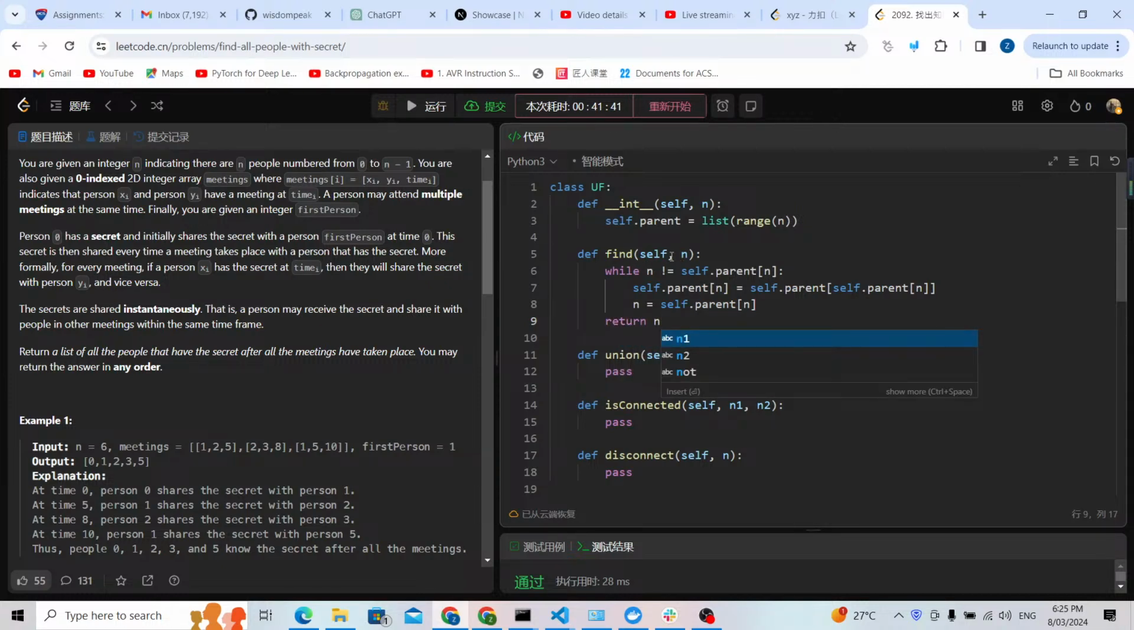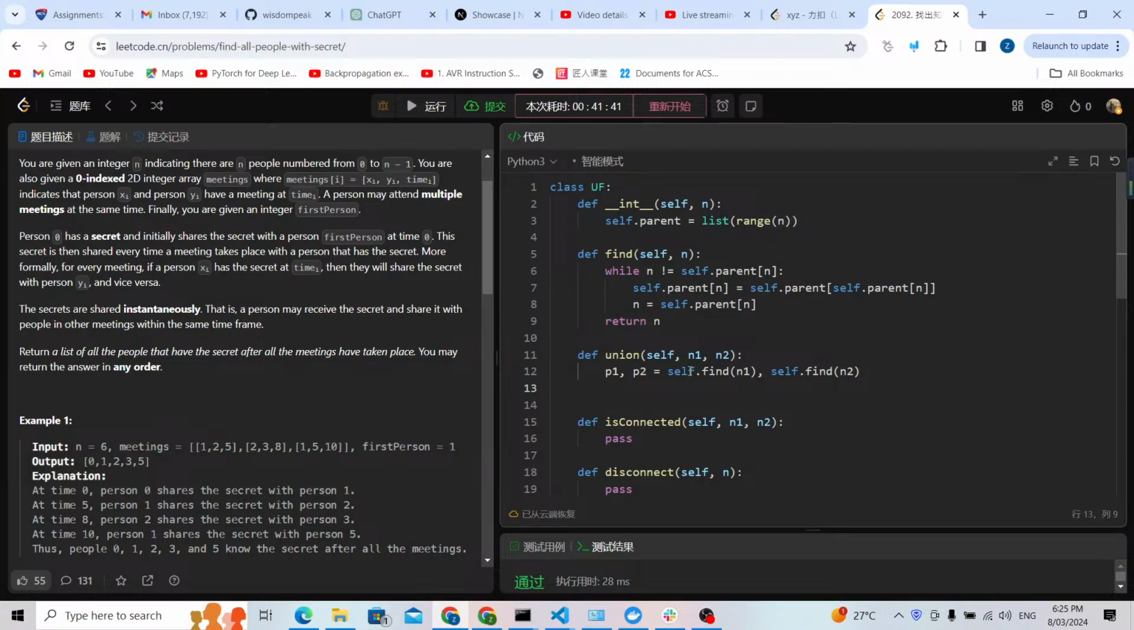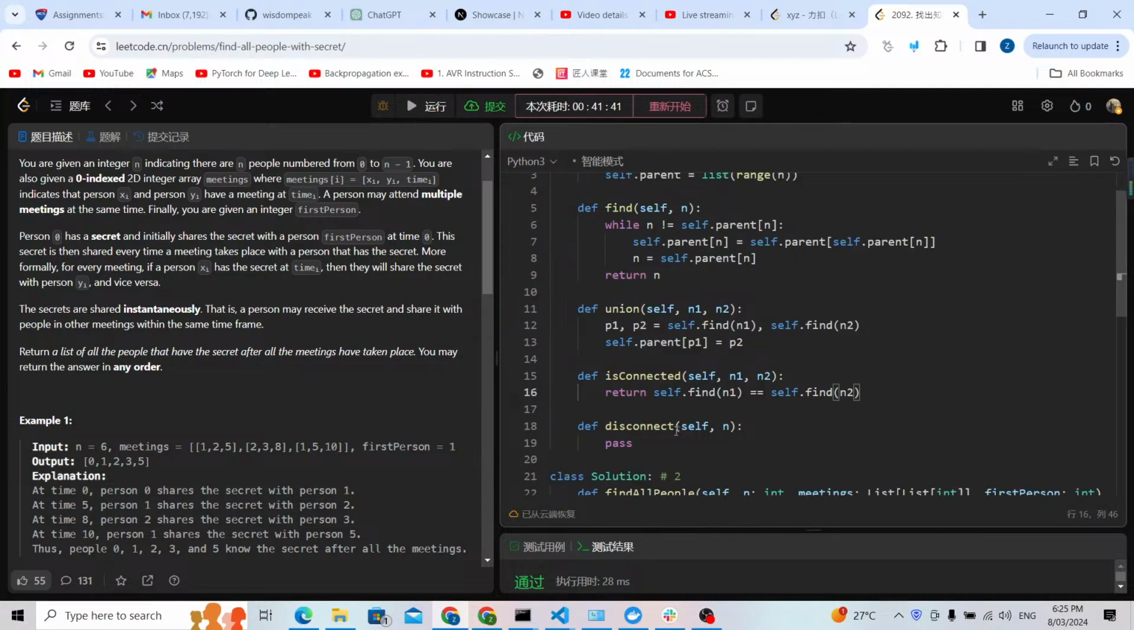So this is the updated node. For example, if we start from maybe node 0, its parent may be 4 after all the iterations of the while loop. Now we can prepare the union. p1 and p2 should be equal to self.find(n1) and self.find(n2). Then we set p1's parent to equal p2, so self.parent[p1] equals p2. You can also make it p2 equal to p1. It's the same. And this just returns self.find(n1) equal to self.find(n2). We just need to check if they are connected or not.